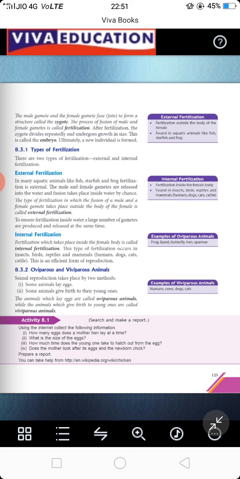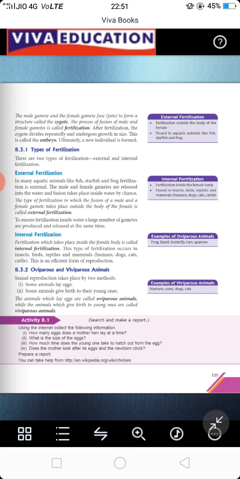We have talked about sexual reproduction, and it is of two types. This can be through external fertilization or through internal fertilization. First is external fertilization, which takes place in fishes, starfish, frogs, etc. The male and female gametes are released in water and the fusion takes place inside water by chance. The type of fertilization in which fusion of male and female gametes takes place outside the body of the female is called external fertilization.